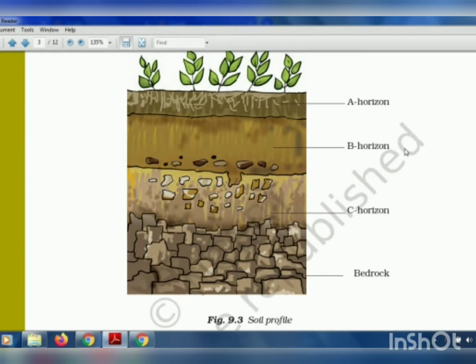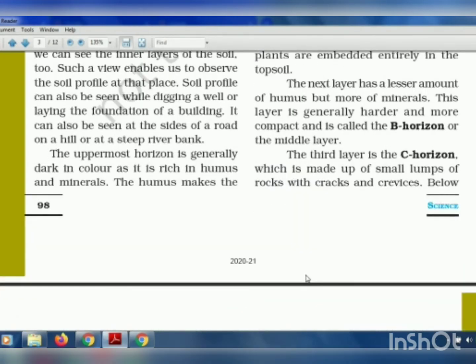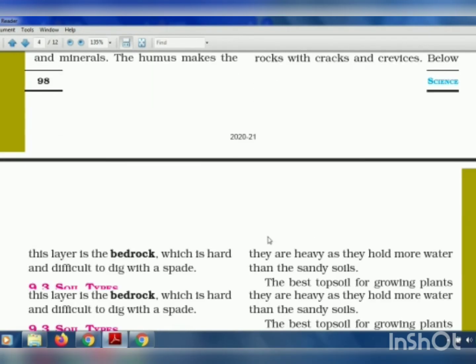B horizon, which is a little bit hard and compact. C horizon, in which you will find small lumps of soil which has cracks and crevices. And the last one is the bedrock, which is the hardest of all these horizons, and it is very difficult to dig that part of the layers of the soil.